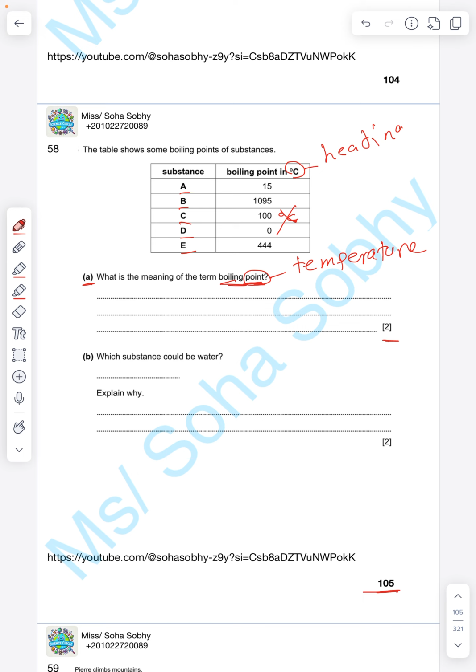So let's start with the temperature at which, and start describing boiling. What happens during boiling? Yes, a liquid turns into gas. So boiling point means the temperature at which a liquid becomes or turns into a gas. يبقى لما أشوف كلمة point لازم أحط temperature و describe the process itself, like boiling here من liquid لgas.